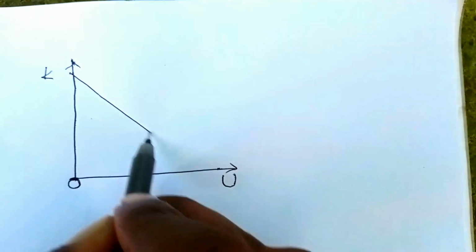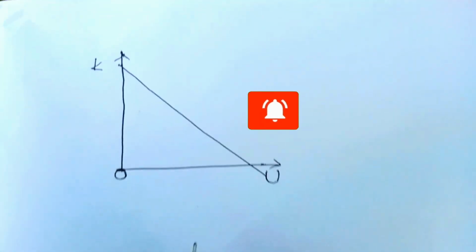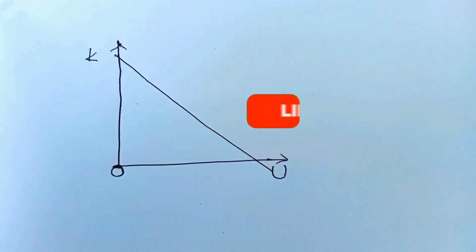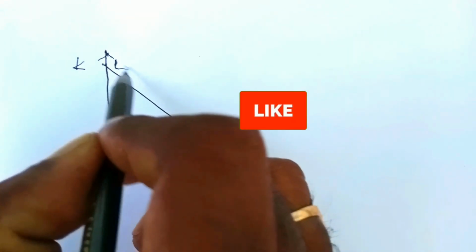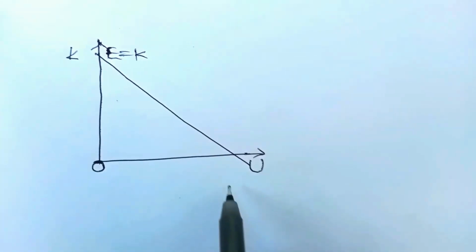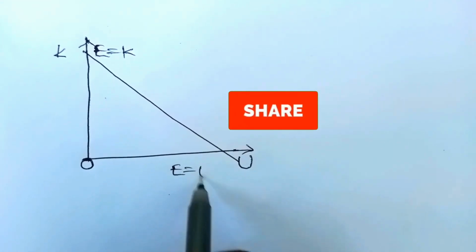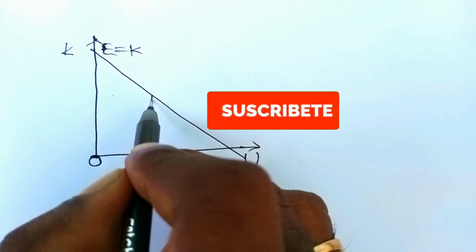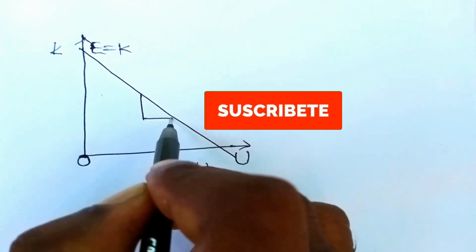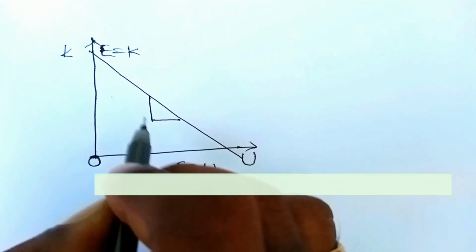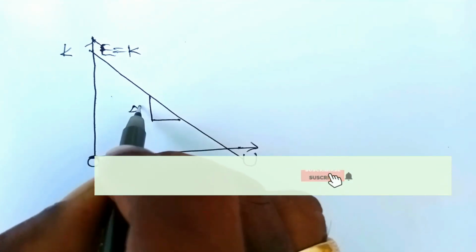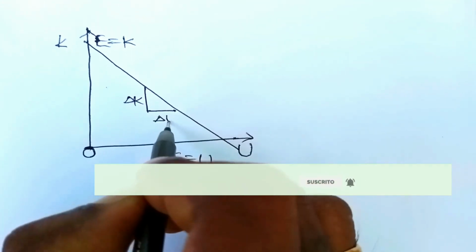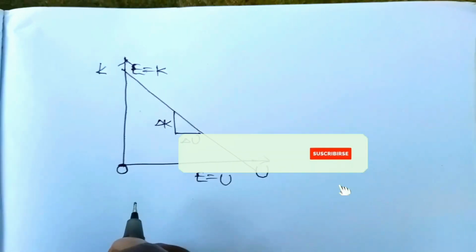This is the slope of the graph. Here the energy is equal to kinetic energy and the energy is equal to potential energy. Okay, you have to write delta K and delta U. What is the meaning here?